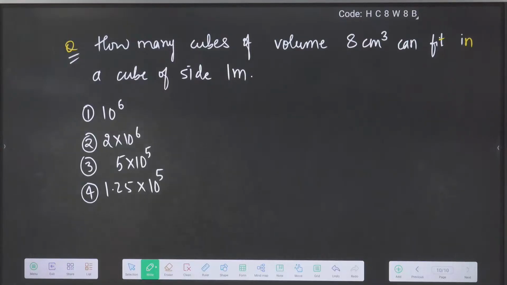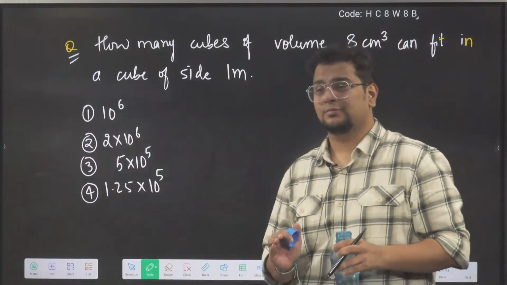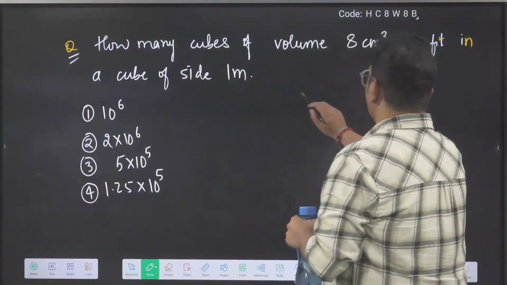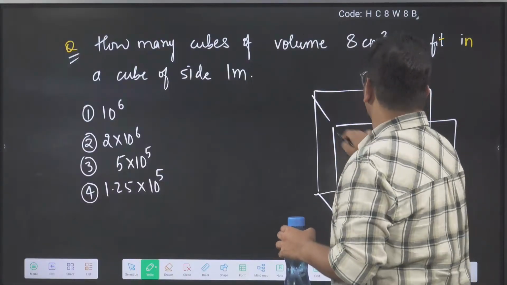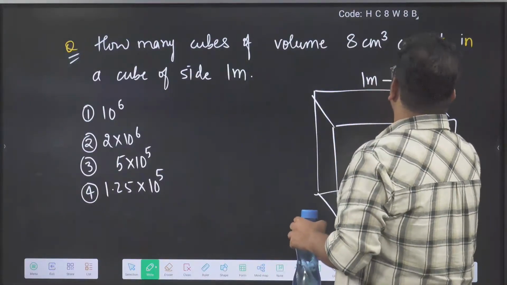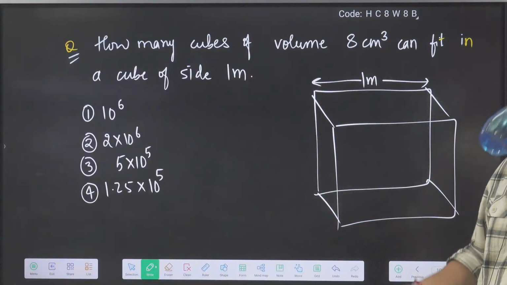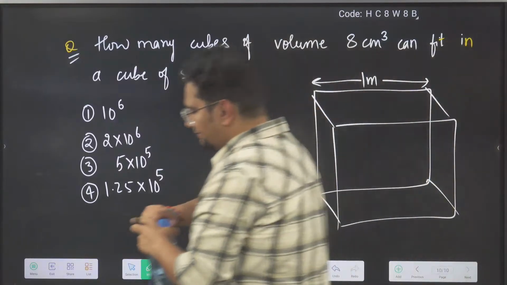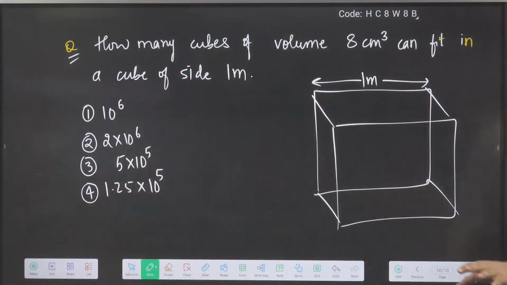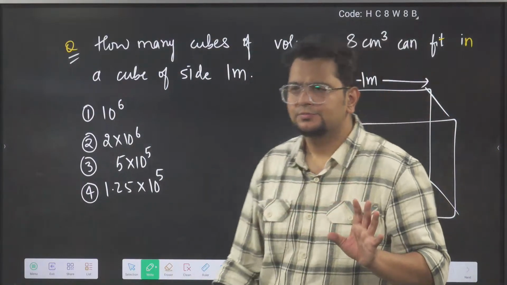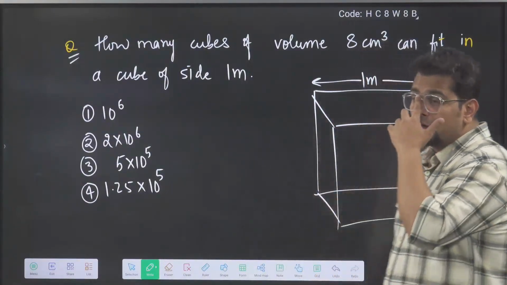Look, whether anyone gets the right answer is not important for me. For me, it is important that you try at least one time yourself in the notebook. Try to make a cube, a big cube. One big cube you will make like this, and you will think that the dimension of this cube is 1 meter. We have reached JEE Advanced level already, bhai. NEET level, JEE Main level crossed. We have reached JEE Advanced level now. Beyond that, JEE Advanced also cannot come from this part of the topic. So 1 meter we have taken.